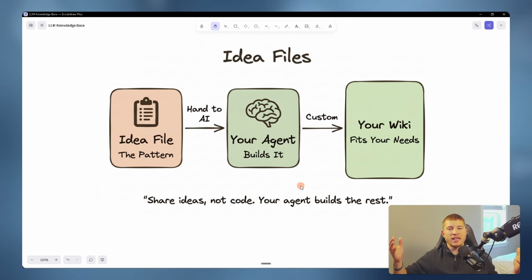Because let's be honest, you guys can follow this video, but are you going to get the exact same results I'm getting? No, because your project is set up differently than mine. That's why I think these idea files are so cool, because they're broad and can be tailored to your project. So the goal is to share ideas, not code, and your agent builds the rest. This could be a massive shift in the space.